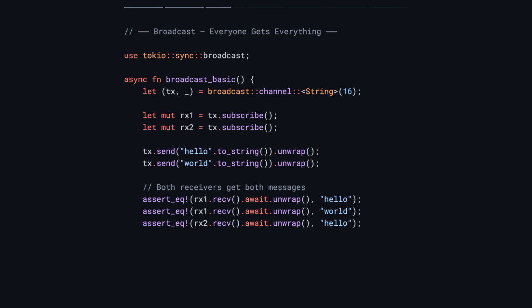Broadcast: everyone gets everything. Broadcast sends every message to every receiver. When you send a message, all active subscribers receive a copy. Basic broadcast: notice you create new receivers by calling tx.subscribe.